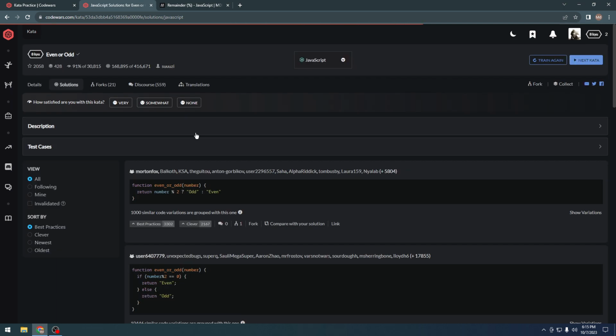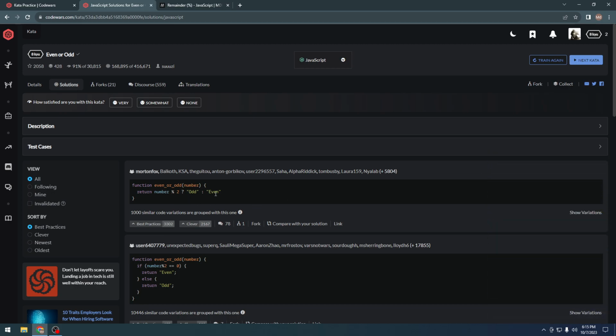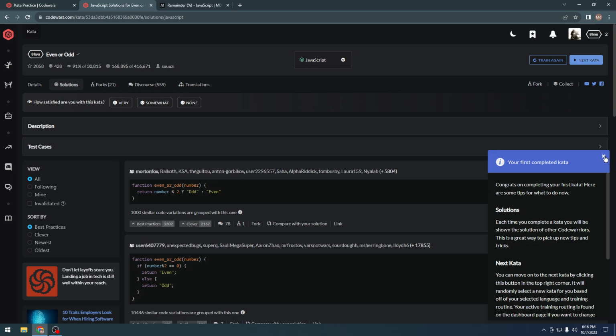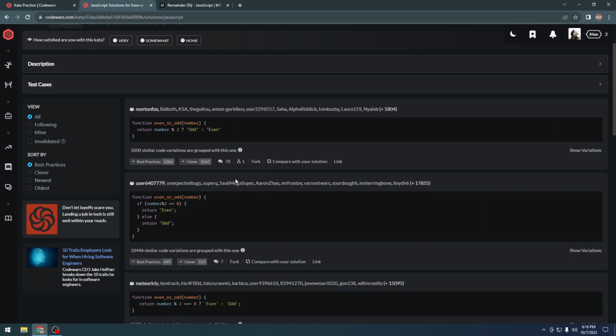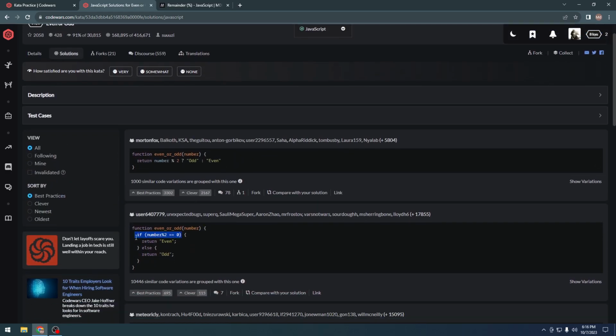Okay, this is taking a bit of time to load. My internet is pretty slow right now, I think. Okay, so now after you have solved the problem, you can see other people's solutions. There are a lot of solutions, as you can see. This one's the one I've talked about previously, modulo 2 equal to 0, so even, otherwise odd. Or we could do it using ternary as well. I've talked about ternary in my previous videos as well. So this is just an if else condition in a shorter hand.